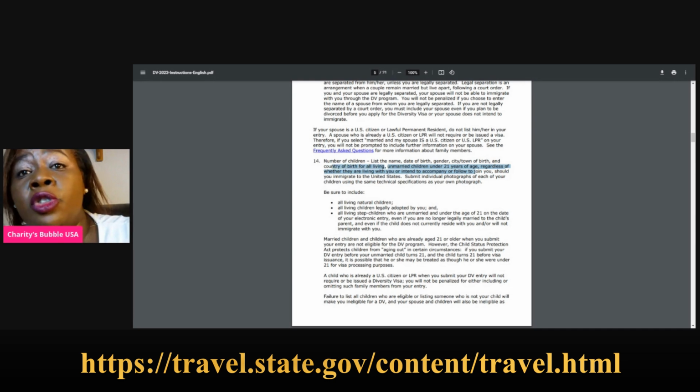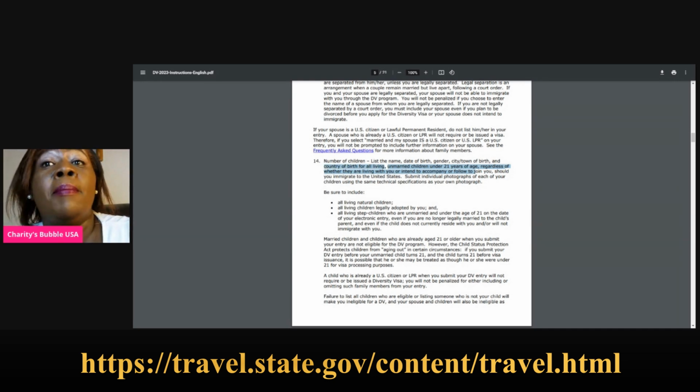Nobody is going to force anybody to come and live in the U.S. if they don't want to. But make sure that you put them there. You don't want to be disqualified because you did not put them there. So that's very, very important information.